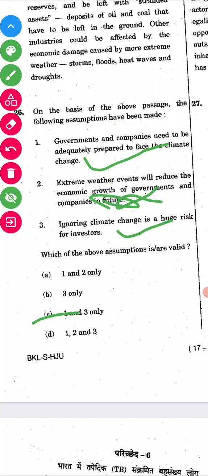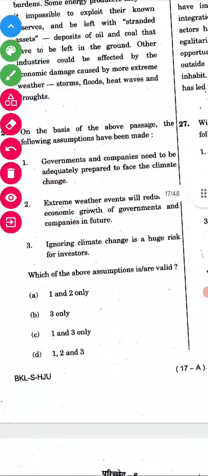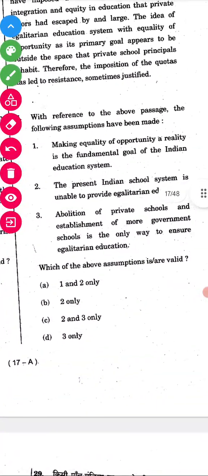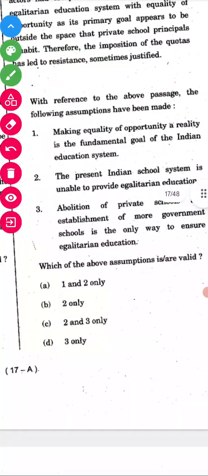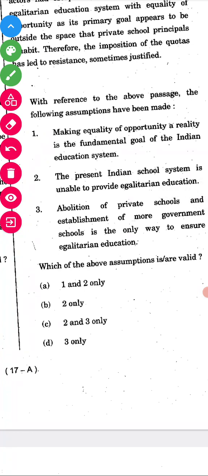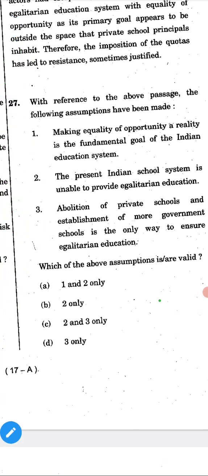So we'll go to the next question. 26 is over. 27th question. We'll solve the 27th question. With reference to the above passage, the following assumptions have been made.